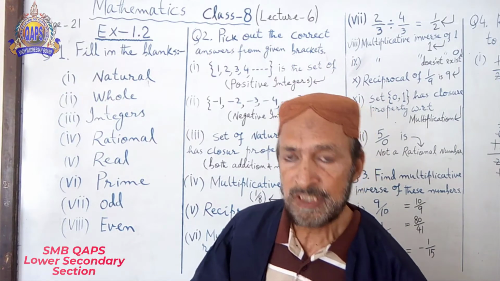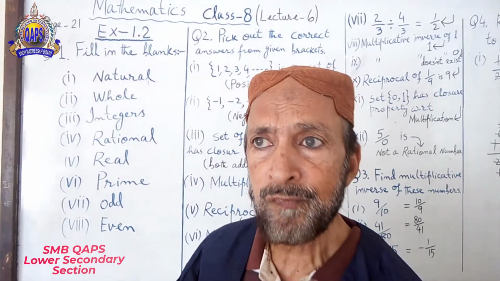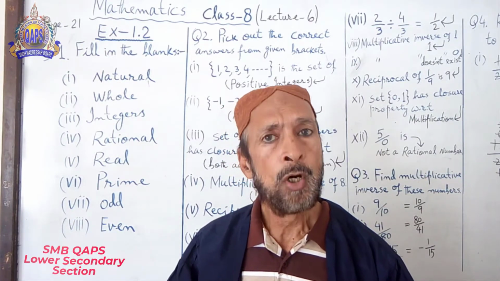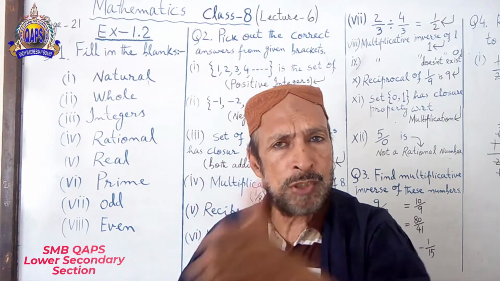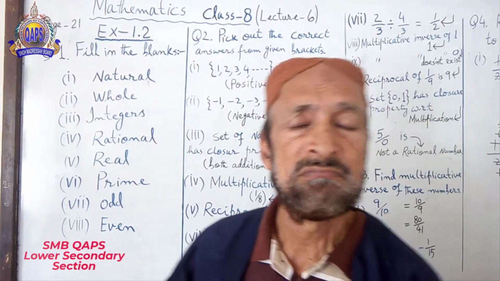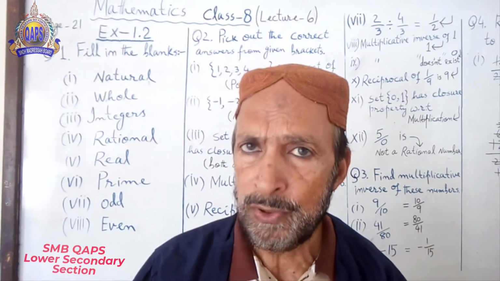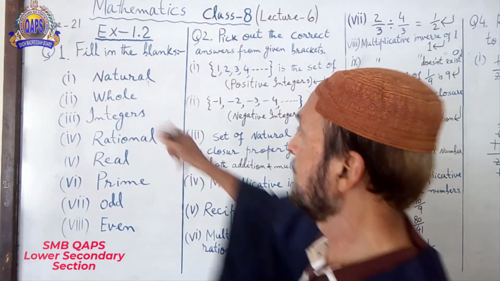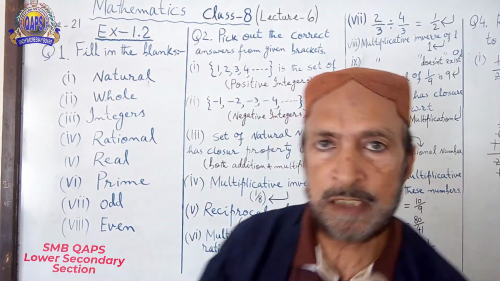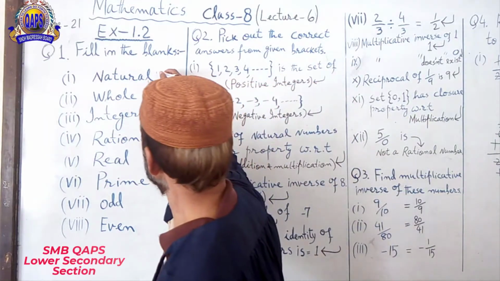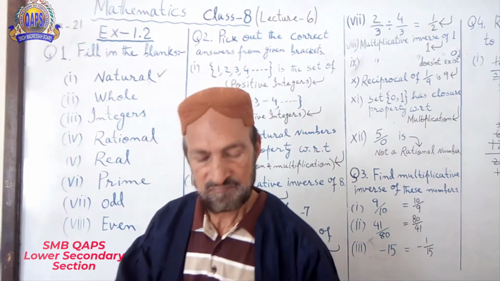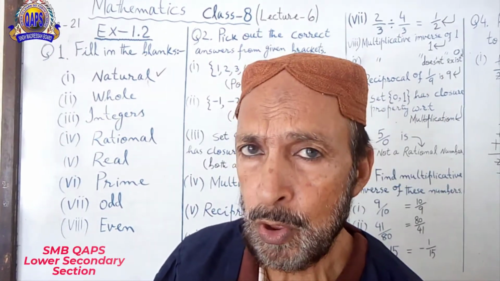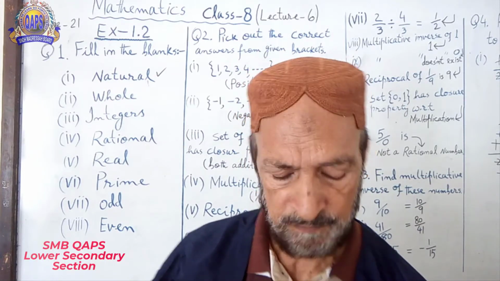I taught you many times the set of numbers like 1, 2, 3, 4, 5 and so on. These numbers are called natural numbers. So fill in the blanks: natural. Understand? Done. Finished. If you will not open your book, you will not understand it.